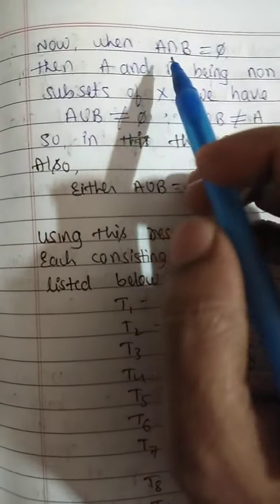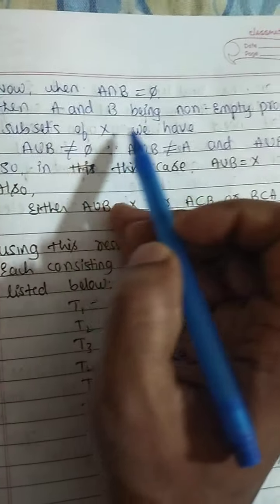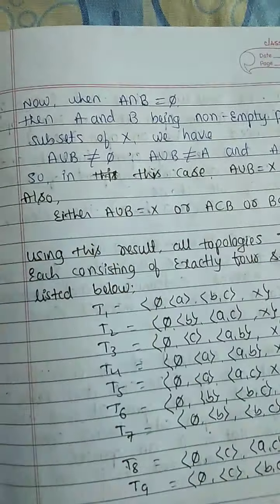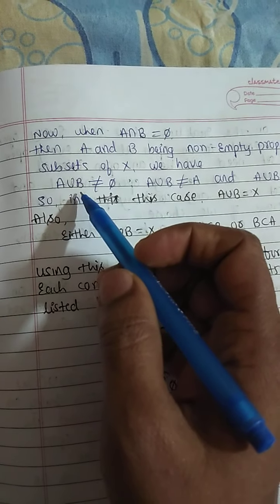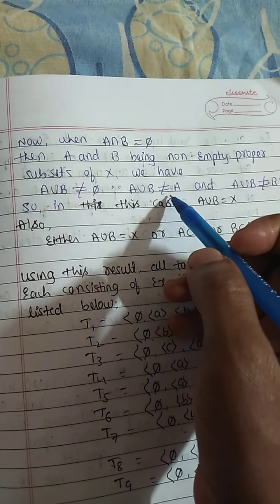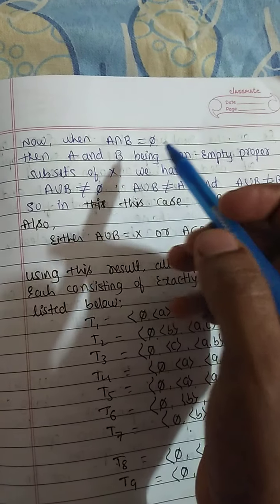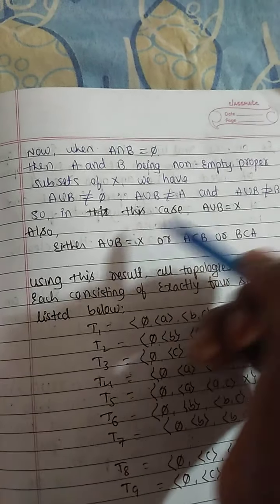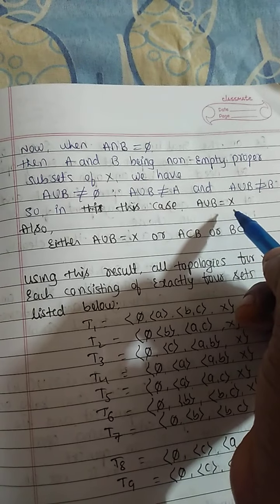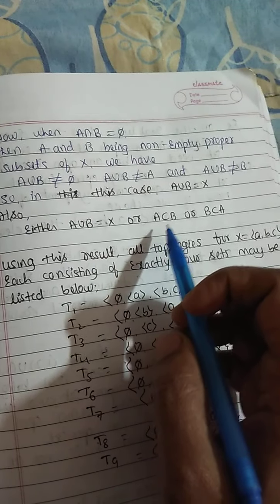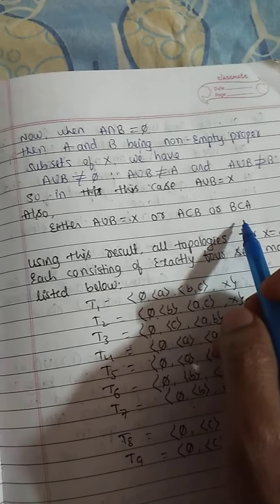Now, when A intersection B equals phi, then A and B are also non-empty proper subsets of X. If their intersection is empty, then A union B is not equal to the null set, A union B is not equal to set A because their intersection is empty, and A union B is not equal to set B. So in this case, A union B equals X. Also, either A union B equals X, or A is a subset of B, or B is a subset of A.